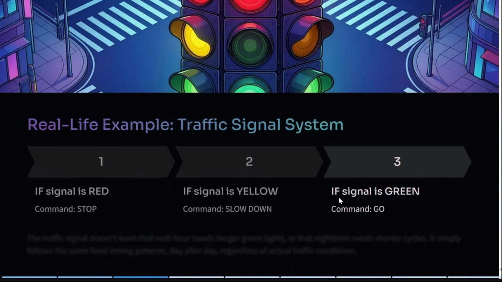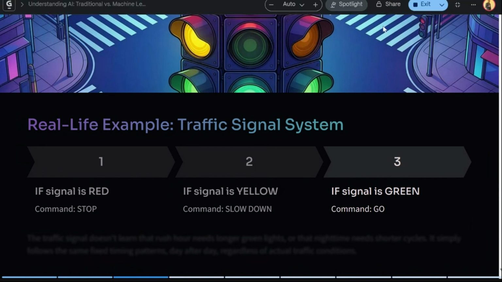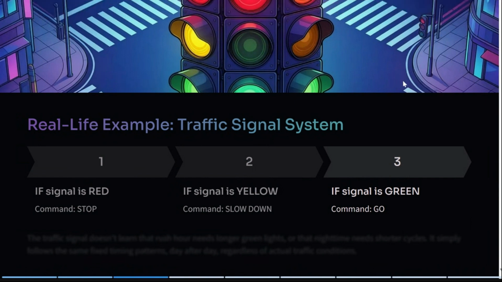But what if the signal is green and there is a pedestrian walking by the zebra crossing? If you follow those rules blindly, what will happen? An accident will happen, and it may impact a human life. That is the negative point traditional AI had, because it was not learning in the process, and that led to the birth of machine learning.